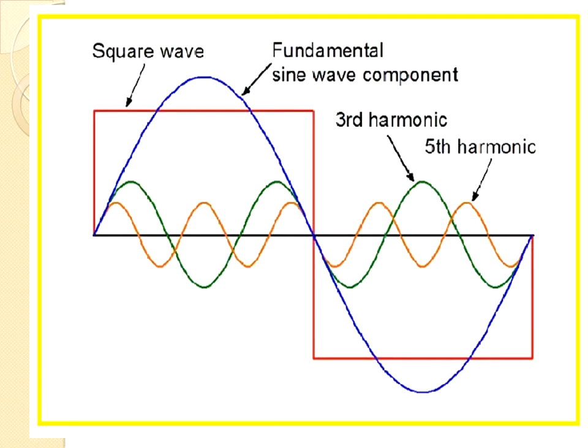Now observe this plot. The blue line is the fundamental sine wave component. In similar fashion, the presence of third order harmonics is marked in green, along with the fifth order harmonics.